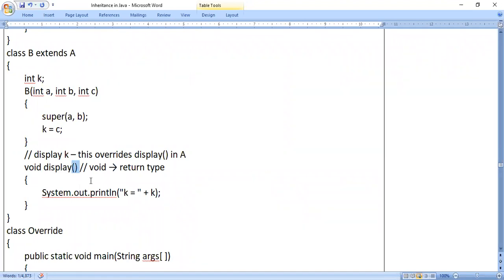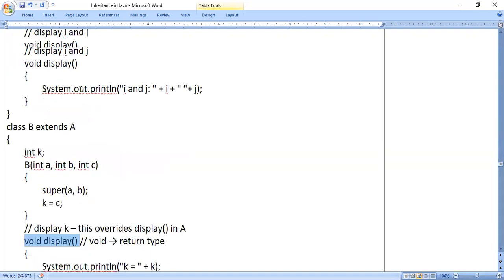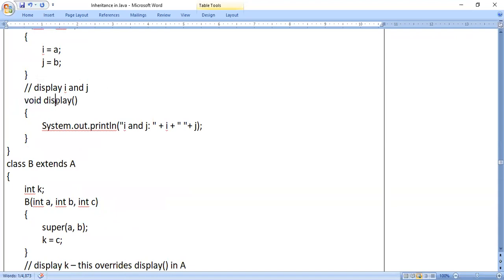That means the first line is matching exactly: return type, function name, parameters. All of it is matching. In case of method overloading, that will not be the case. Either there will be a different number of parameters or a different data type. But here it is not like that. It is exactly the same, meaning the first line only, not the remaining lines. I am talking about the first line of the function.